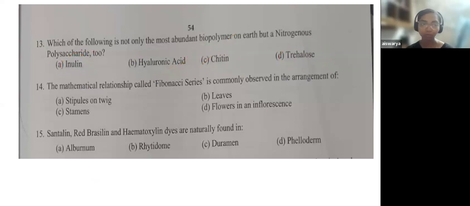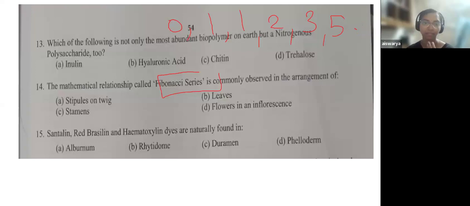Now the 14th question: the mathematical relationship called Fibonacci series is commonly observed in the arrangement of... What does the term Fibonacci series mean? It's a series of numbers, for example 0, 1, 1, 2, 3, 5, a continuous series.